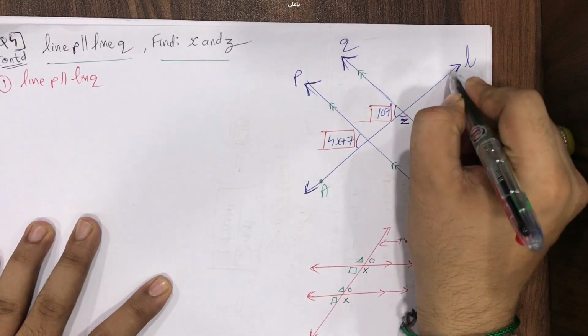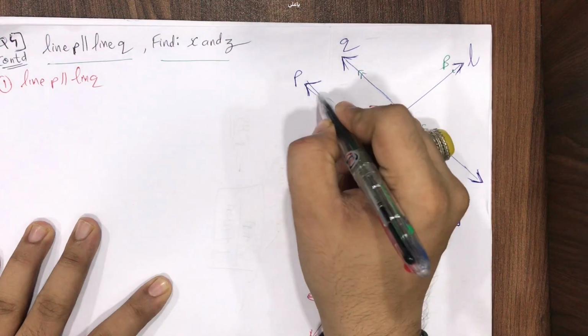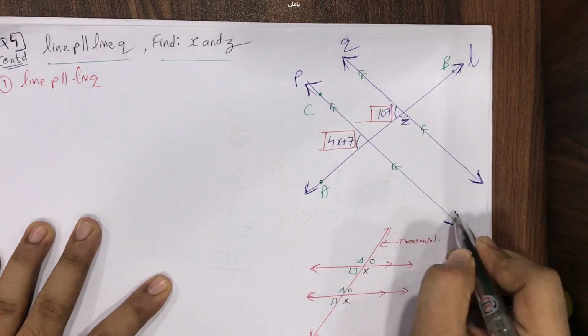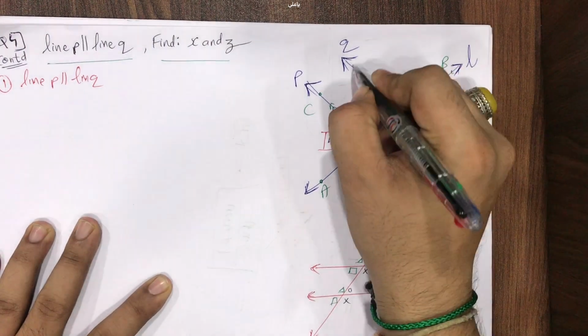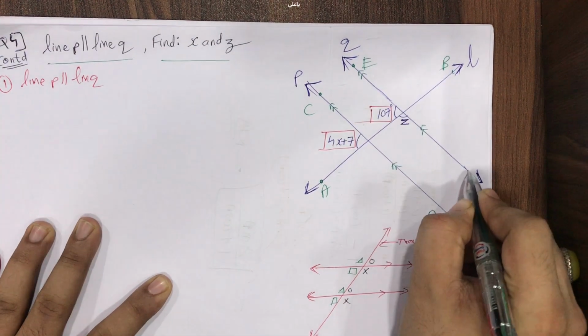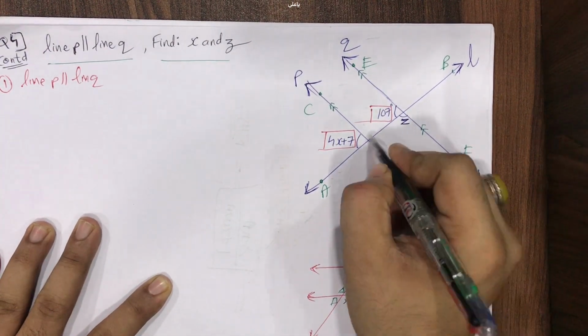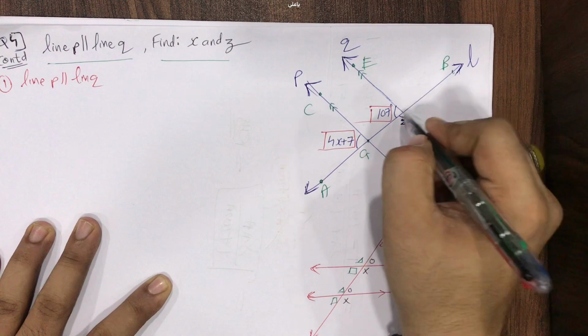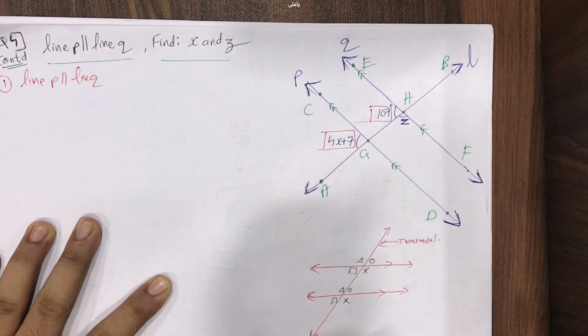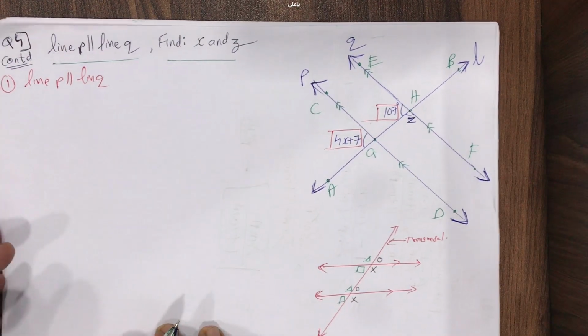Okay, students. So the basic things over here will be, you can give the name as you want. A, B, C, D, E, F, G, H. Anyhow you can name it, please.